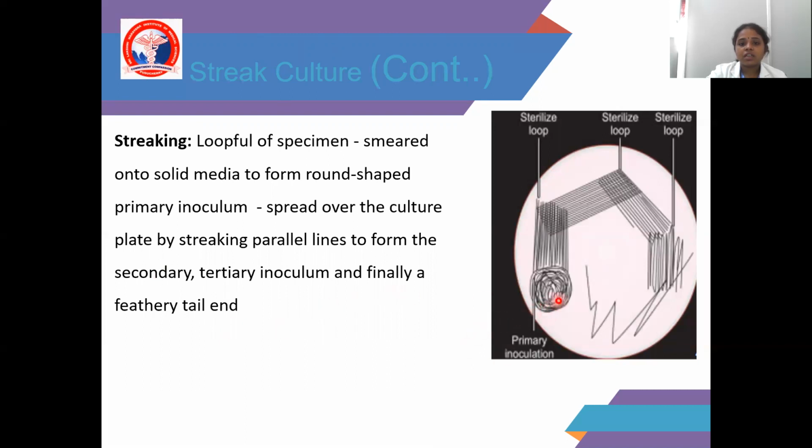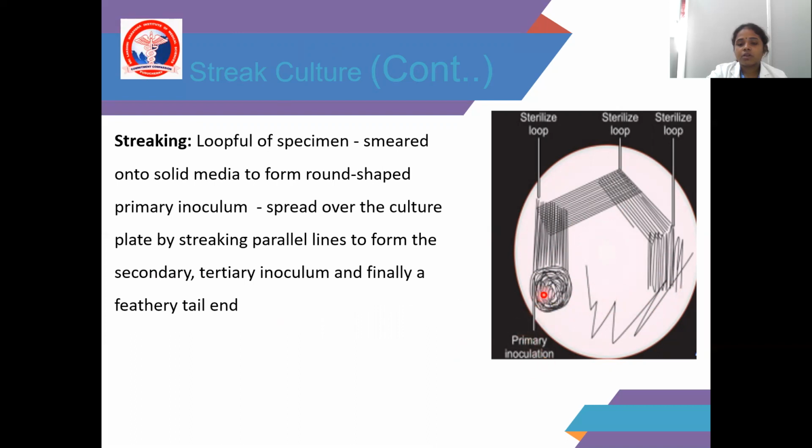The first loopful of specimen smeared onto the solid media is also said to be the mother inoculum. The second streak line is the primary inoculum, and finally a feathery tail end gives isolated colonies.